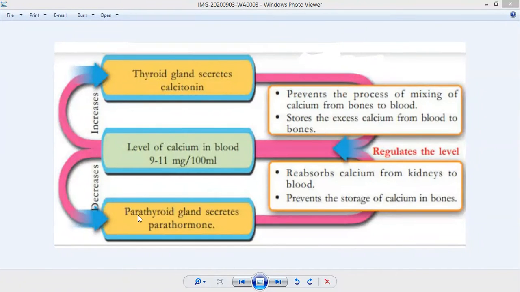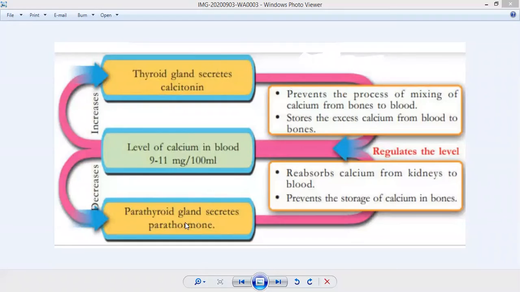Then it also prevents the storage of calcium in bones. That's why the functions of calcitonin and parathormone are known as antagonistic, that is opposite to each other. When the amount of calcium in blood increases, the thyroid gland produces calcitonin, and when it decreases, the parathyroid gland produces parathormone.